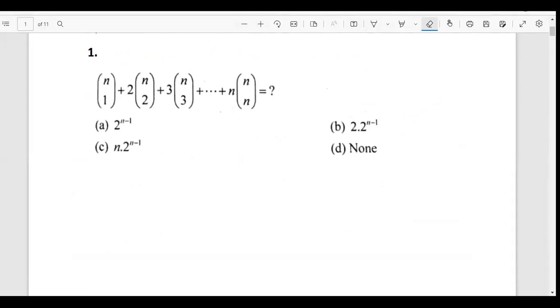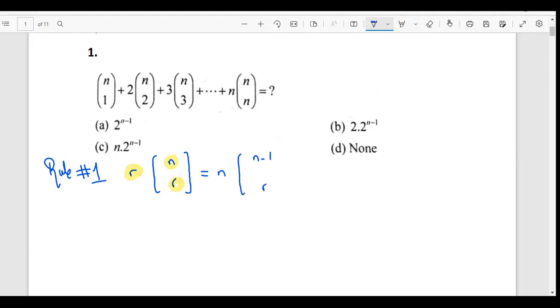For this, I will be talking about a few rules, and then it would be very clear. Rule number 1 is, if you have something of this type, please note it down. If you have r times nCr, where these two numbers are the same, and if you have n here, you can write it as n into (n minus 1) C (r minus 1).